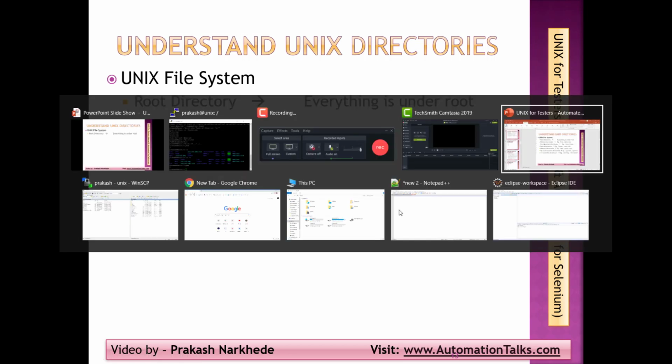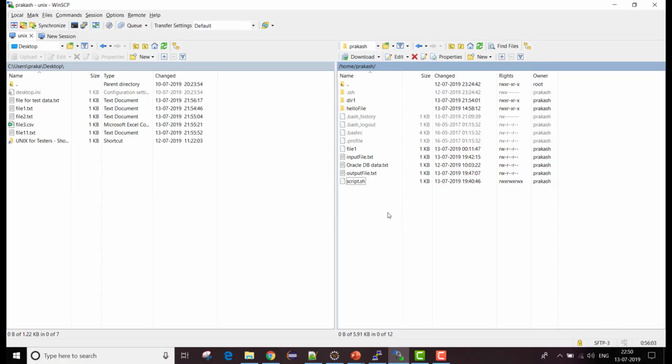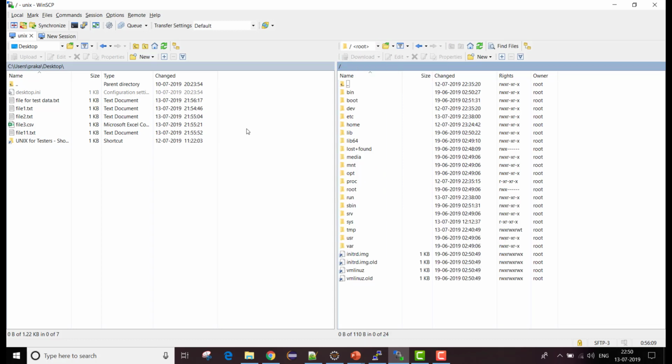Or better, I can go to my WinSCP and show you the file structure in a better way. I just clicked on root, and in the root you can see I have this many folders.